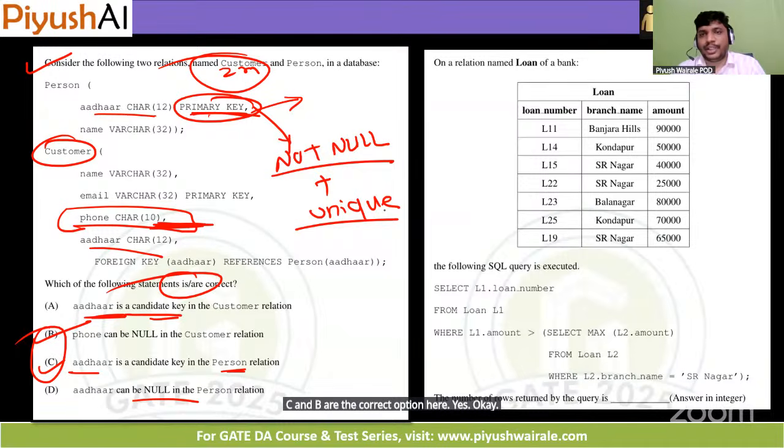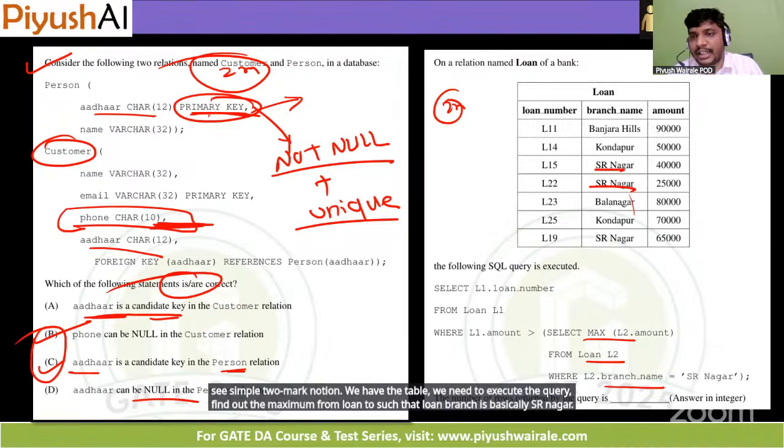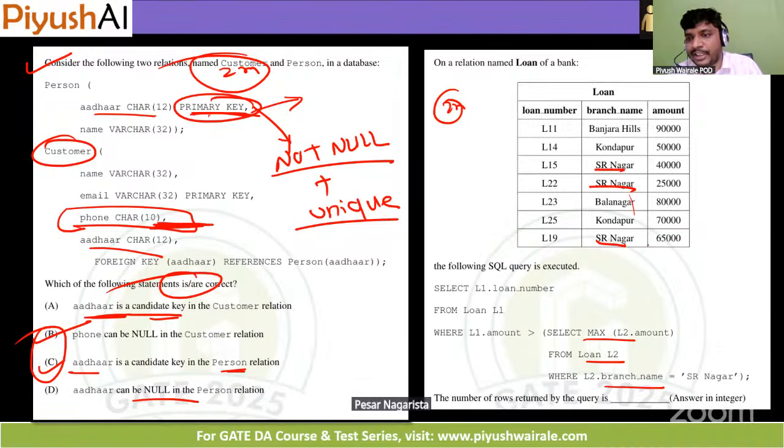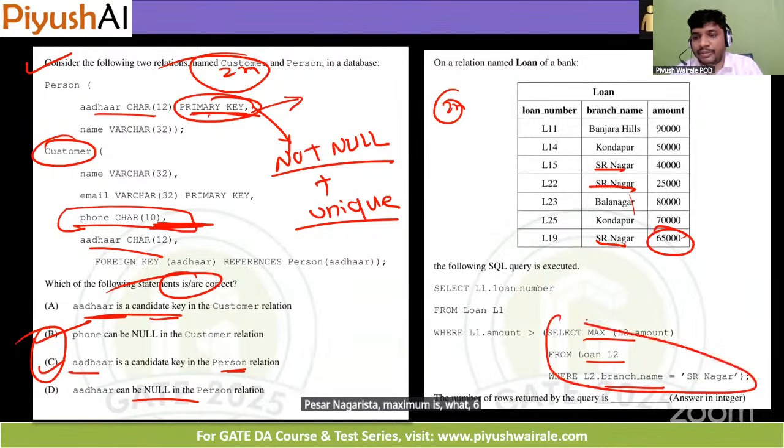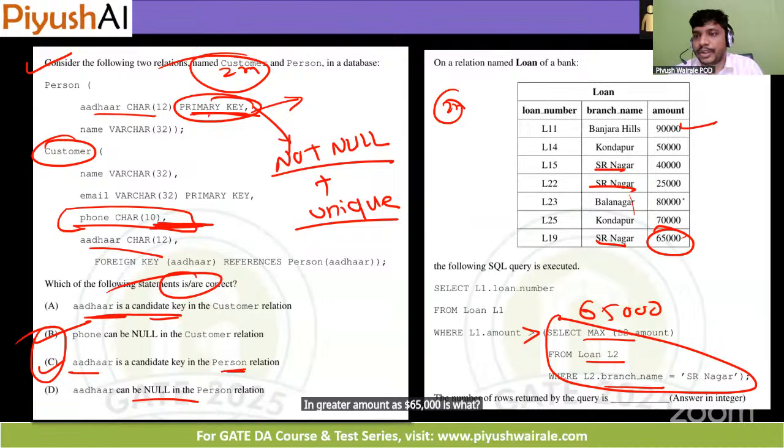So based on SQL, you can see a simple 2-mark question. We have the table. We need to execute the query and find the maximum from loan 2 such that loan branch is SR Nagar. So SR Nagar is there. Maximum is 65,000, so the entire expression will be 65,000 here. Then the amounts greater than 65,000 are 1, 2, 3. Answer will be 3.